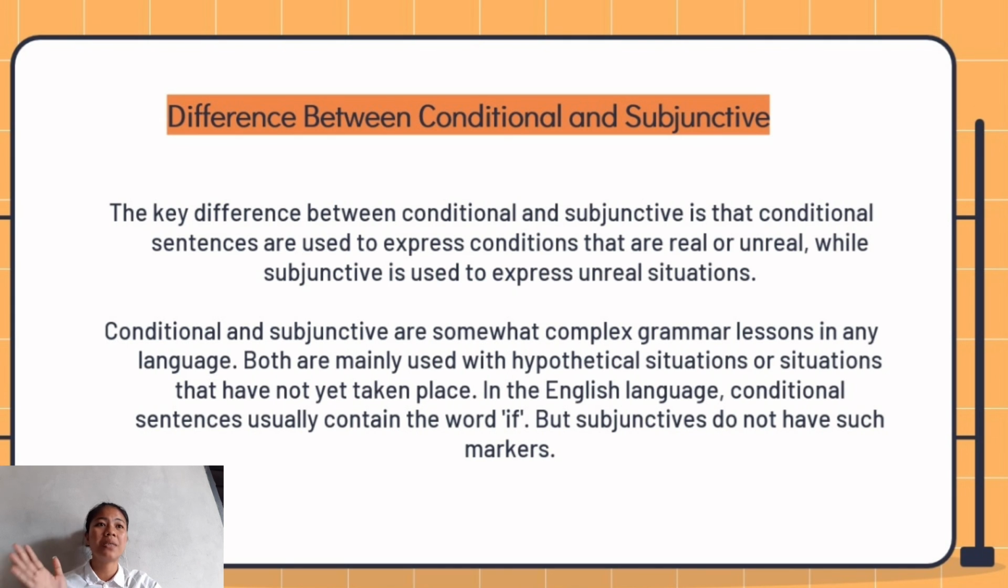Conditional and subjunctive are somewhat complex grammar lessons in any language. Both are mainly used with hypothetical situations or situations that have not yet taken place. In the English language, conditional sentences usually contain the word if, but subjunctive does not have such markers. If you want to make a sentence about conditional, the first word you must use is if. Okay, can you understand, guys?